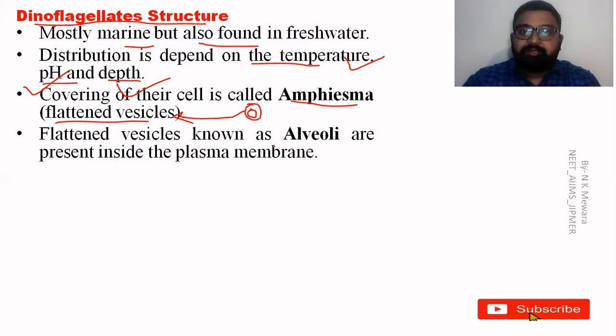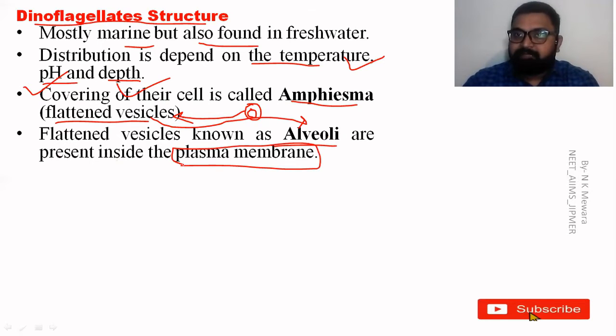These flattened vesicles are known as the alveoli, and they are present inside the plasma membrane.